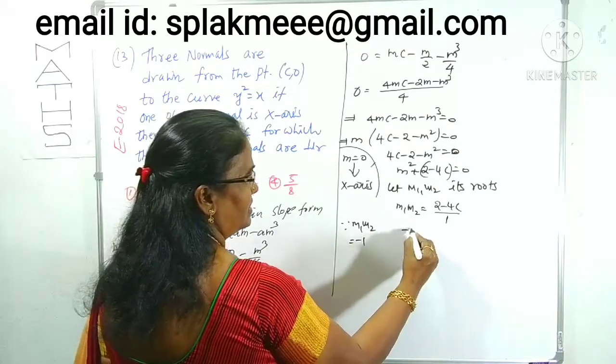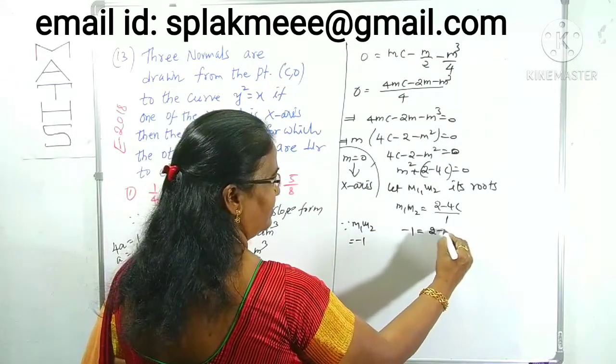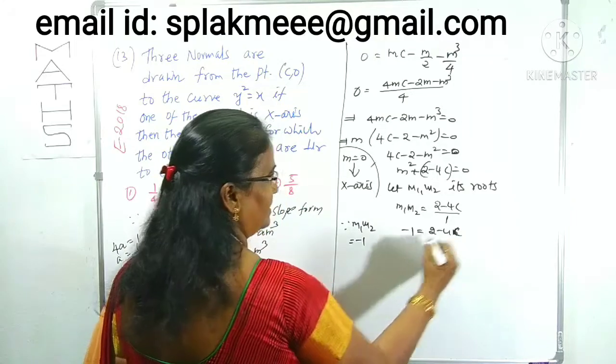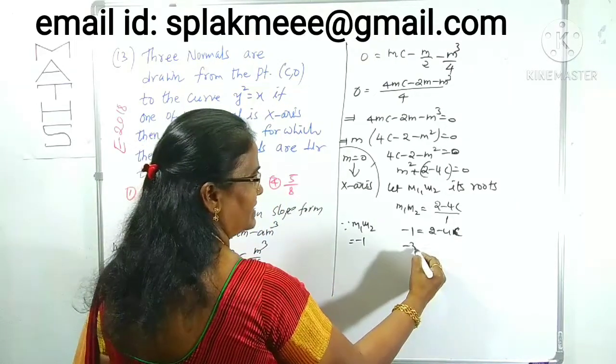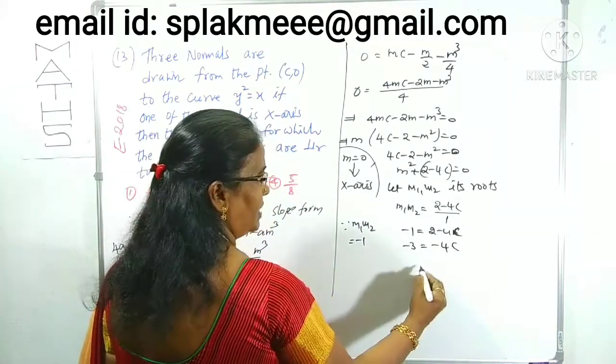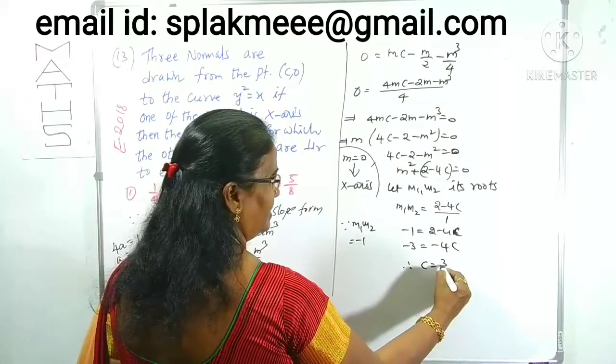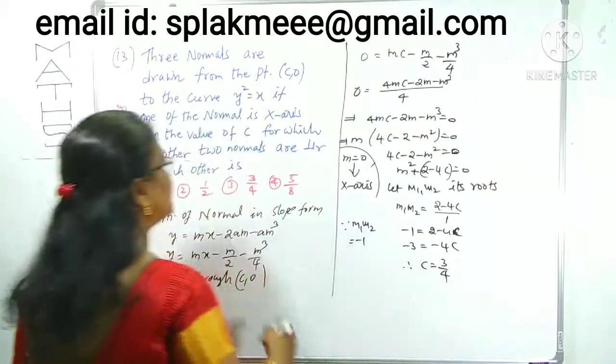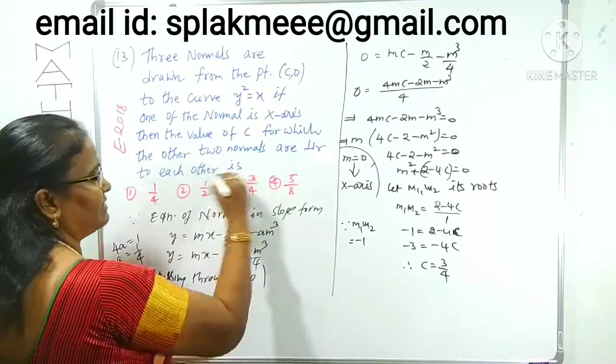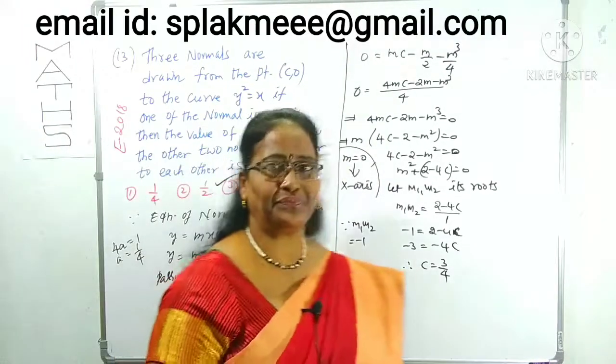Substitute minus 1 here: minus 1 is equal to 2 minus 4c. Then 2 we can take to this side: minus 3 is equal to minus 4c. What is the c value? c is clearly 3 by 4. We want only c, therefore that will clearly be the third option.